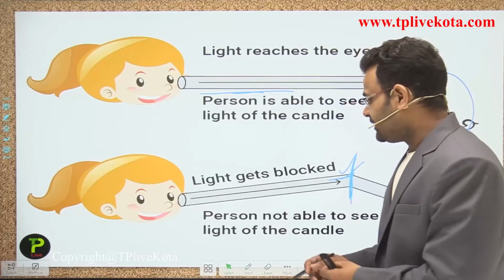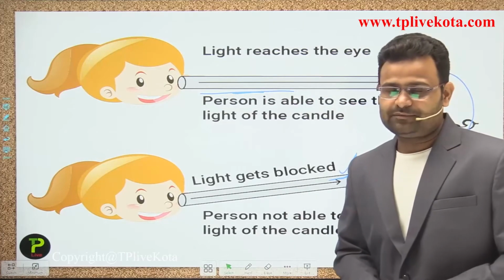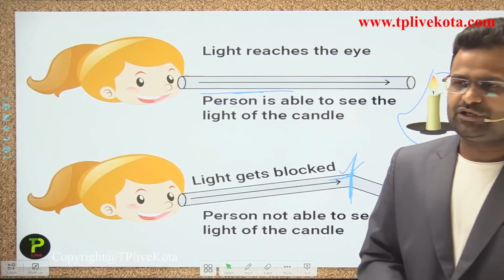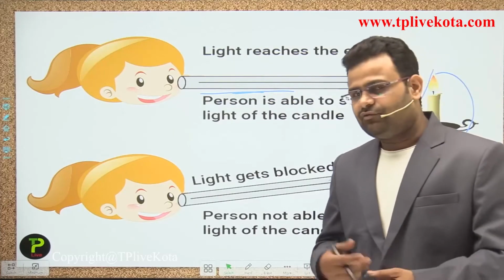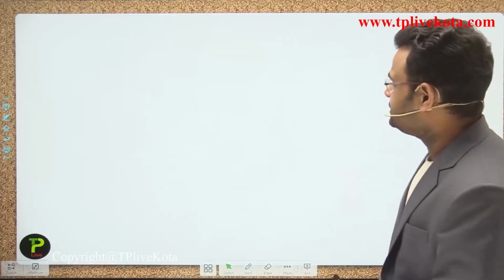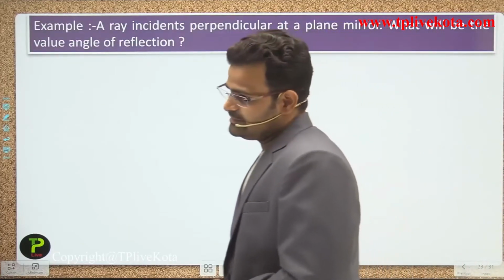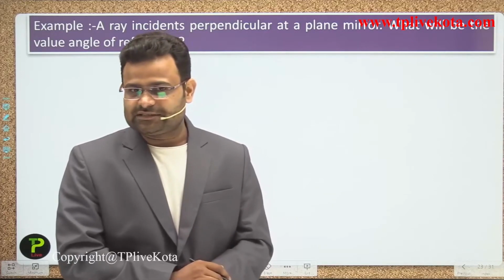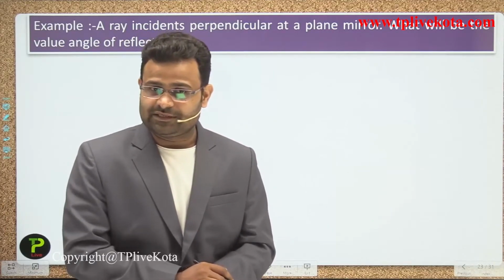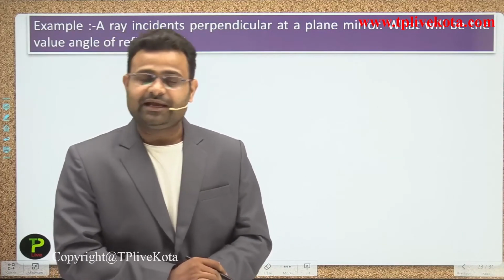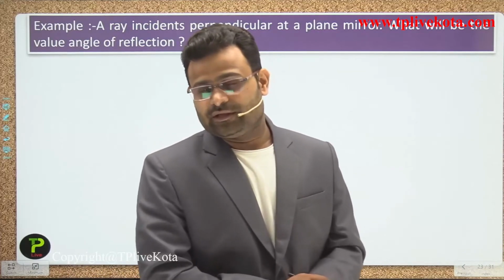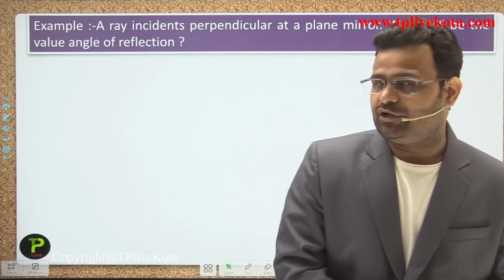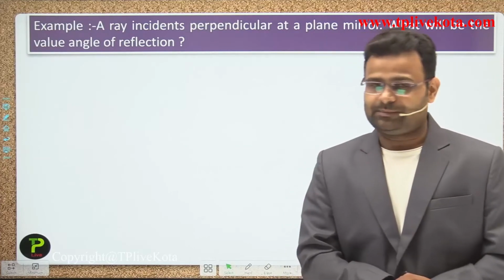So that example shows the rectilinear propagation of light, guys. Now we move to some important points, some examples. In the previous points, we discussed the law of reflection, some terminologies and the rectilinear propagation of light. Now, on the basis of the law of reflection, we are solving some examples.